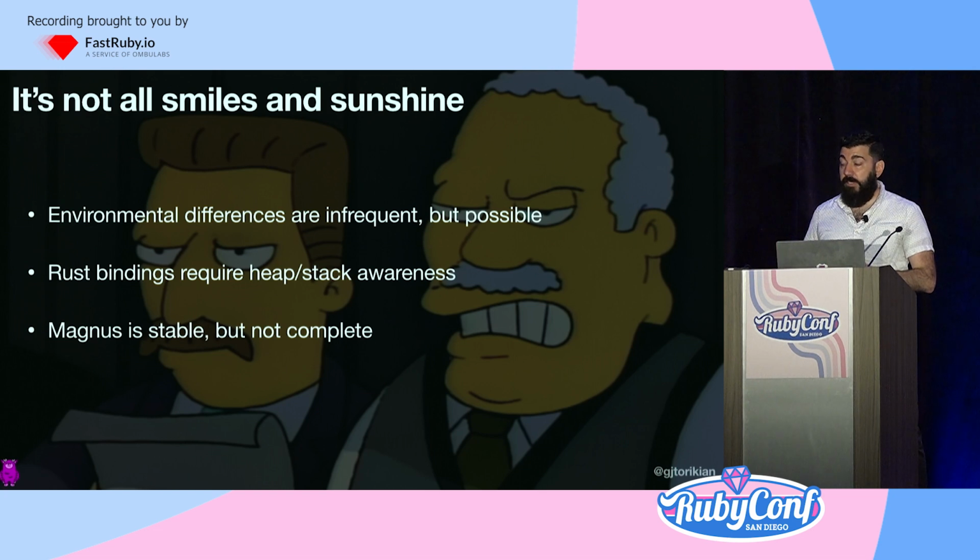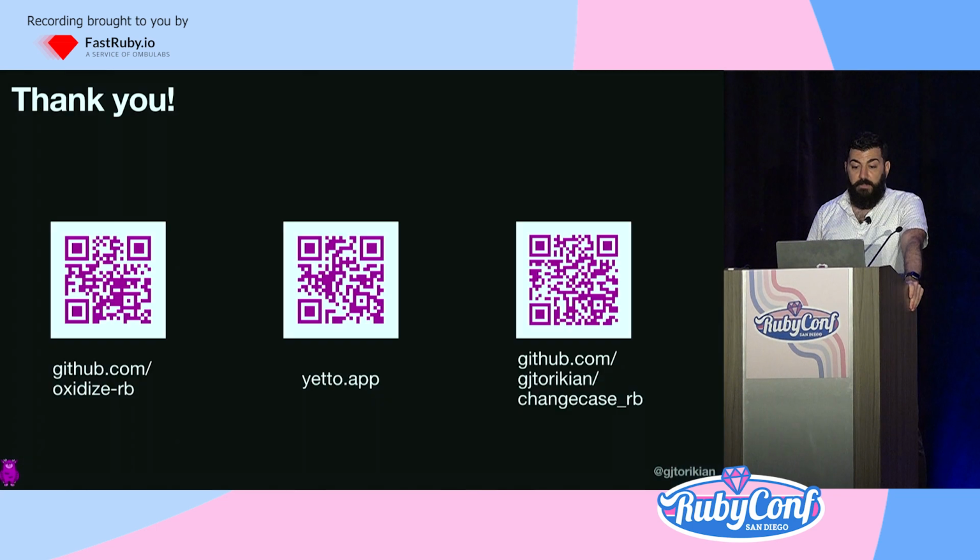And then the final gotcha, I guess, is that Magnus's API is stable, but there are still a few missing items. That's basically anything dealing with async, fibers, ractors. There's ongoing work to implement these, but it's just a small open source project, so there's not a whole lot of people working on it. If you're interested in helping, there are opportunities around this stuff.